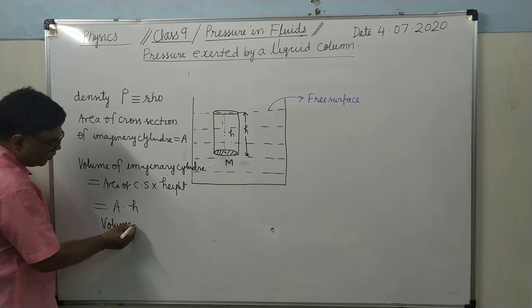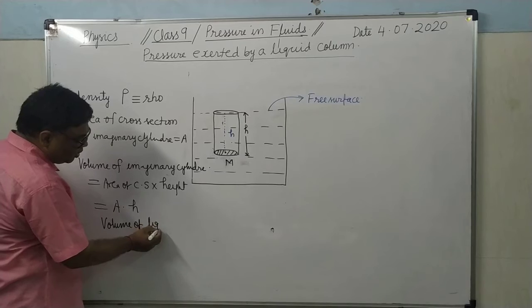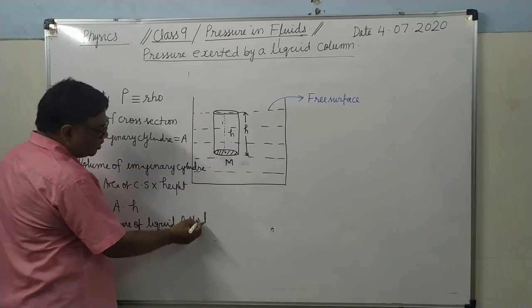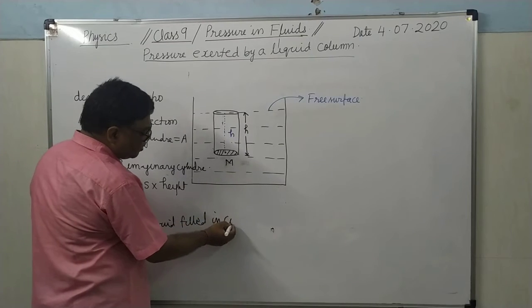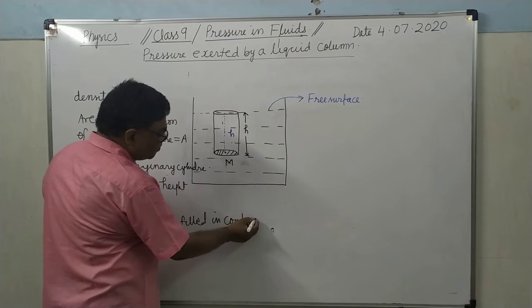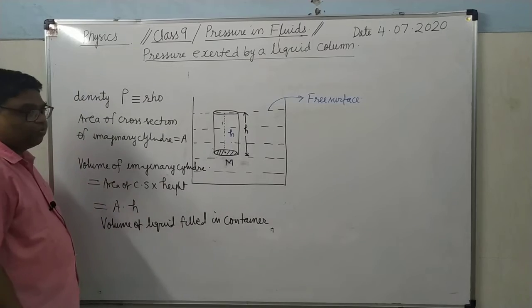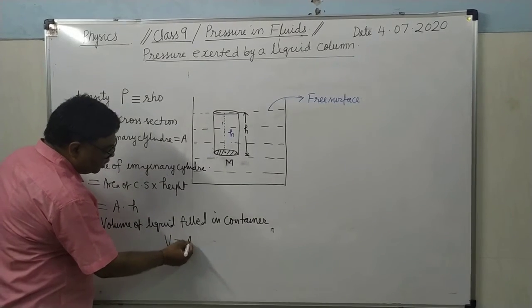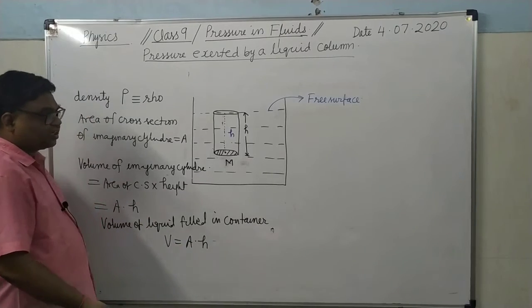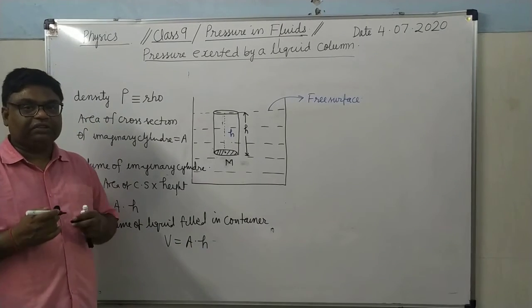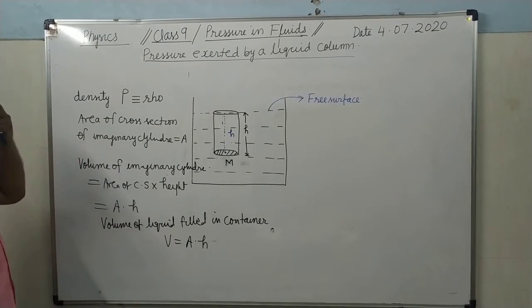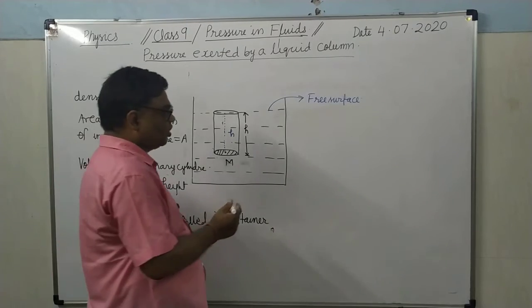Volume of liquid filled in container. What is the volume of liquid filled in the container? V equals A into H, because a container can hold as much liquid as its own volume. So how much is the volume of the liquid? A into H. So what will be the mass of this liquid?